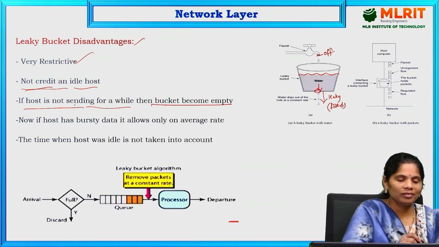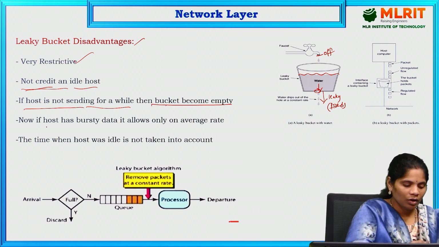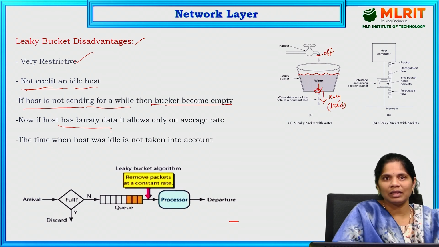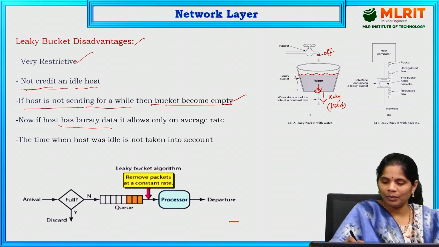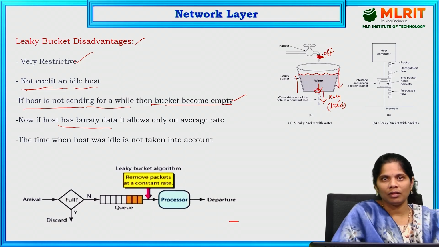The host is not sending the data. What do we have to do now? If the host sends a burst of data, this is one of the disadvantages. The leaky bucket is leaking the water, but the tap is off. The sender is not sending any data, so again it is idle only. That is one of the disadvantages.